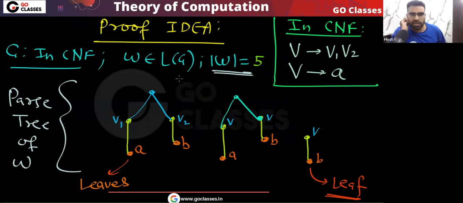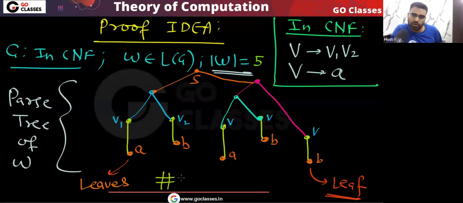So what I definitely need is a variable which will go to two variables, and then finally at the end there will be a variable which will go to a terminal. You can just think about it and see how many internal nodes there will be. So tell me what will be the number of internal nodes.